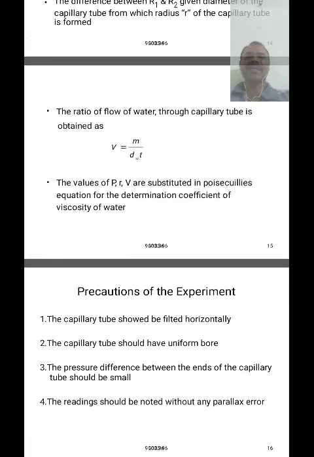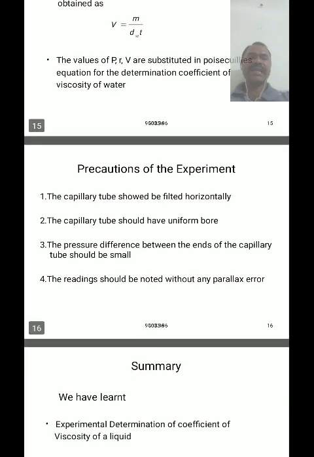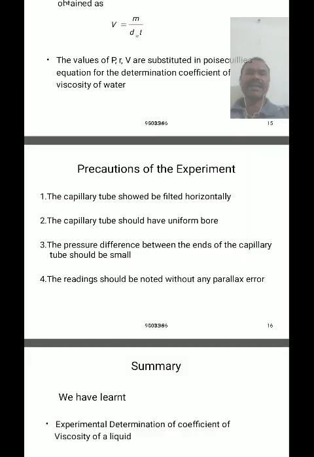The main precautions of the experiment are: the capillary tube must be well cleaned and dry, and the capillary tube should be fitted horizontally through the rubber cork at the lower hole of the aspiratory bottle.